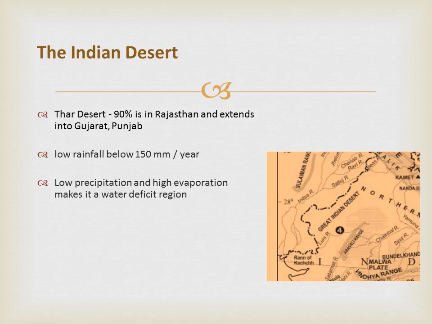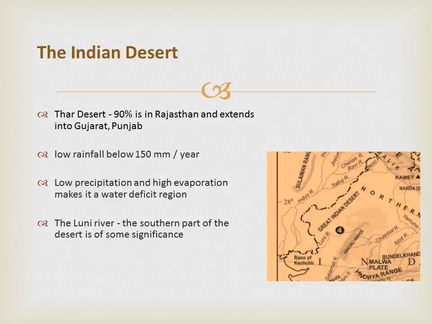The Luni River is the only river integrated into the desert. Rainfall is limited to 100 to 500 mm per year, mostly falling from July to September. Then, the approximate age of the wood fossils is estimated to be 180 million years.